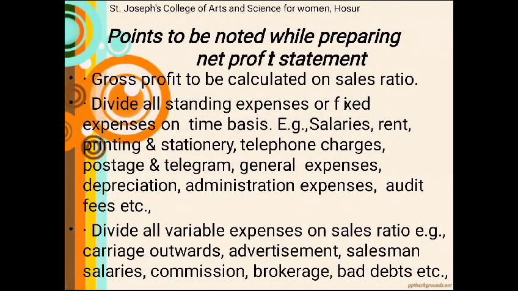All the time-based expenses will be classified on the basis of time ratio. That means for the pre-incorporation period and post-incorporation period, we want to use only time ratio. Divide all variable expenses on sales ratio. Example: carriage outwards, advertisement, salesman salaries, commission, brokerage, bad debts. That means all sales-related expenses we want to segregate with the sales ratio only.